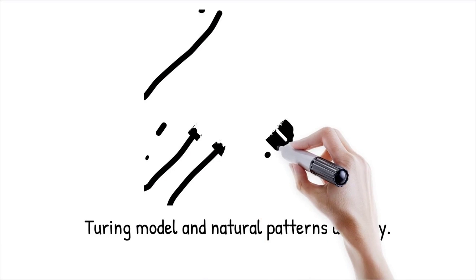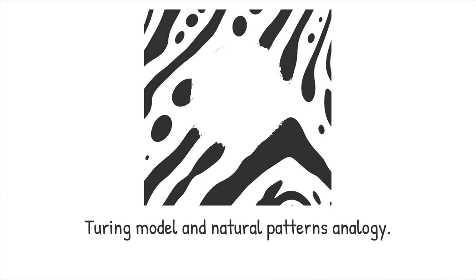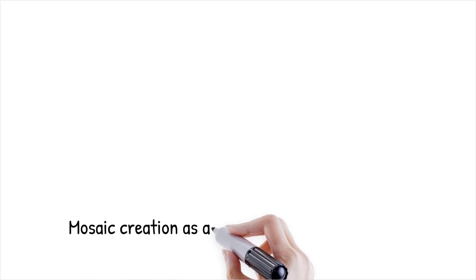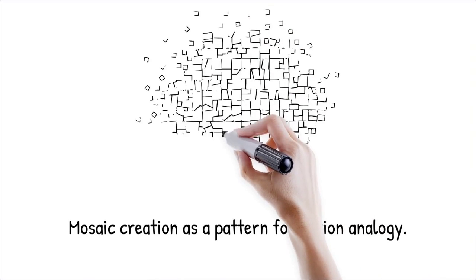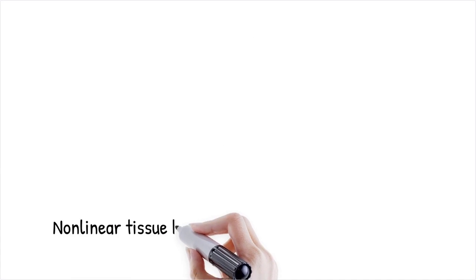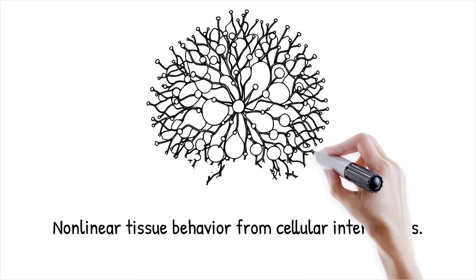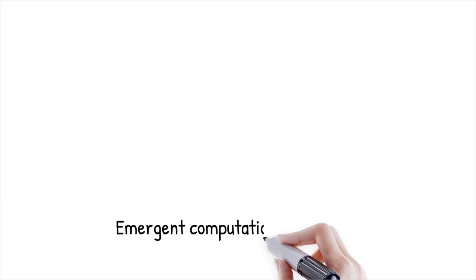The classic Turing reaction-diffusion model yields spot and stripe patterns that mirror natural coat markings, and its discrete analogs operate like CA. It is like creating a mosaic from small tiles, each placed by a simple rule, yet collectively forming an elaborate image. When cellular interactions include feedback, signal thresholds, and mechanical forces, the resulting tissue behavior can be highly nonlinear, producing emergent phenomena beyond simple CA predictions.